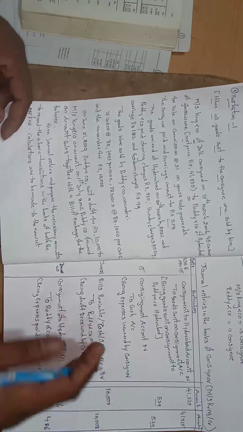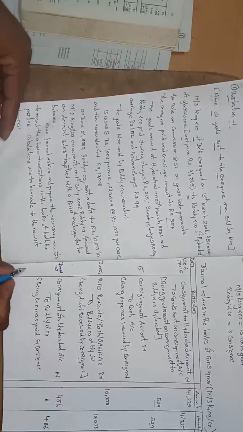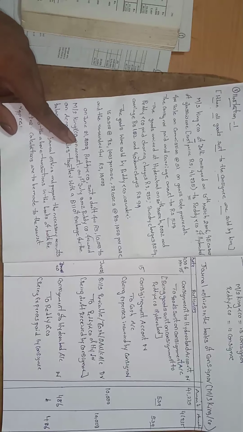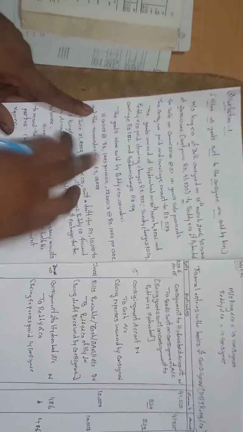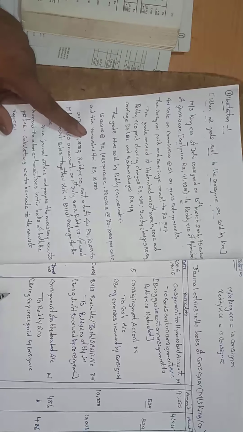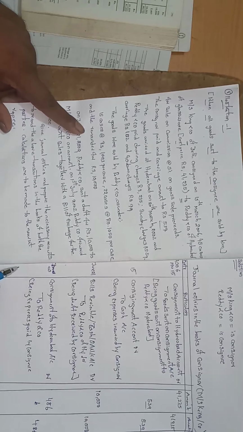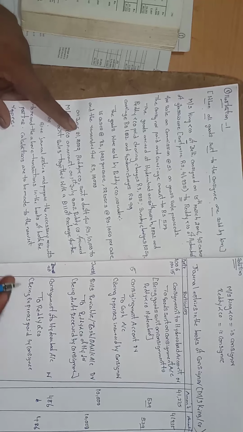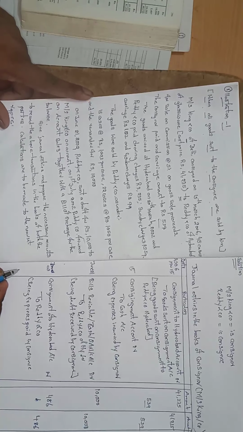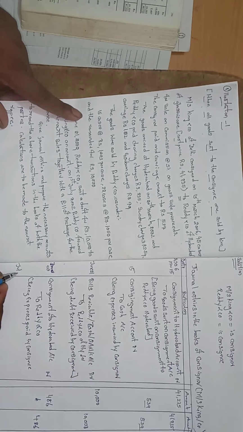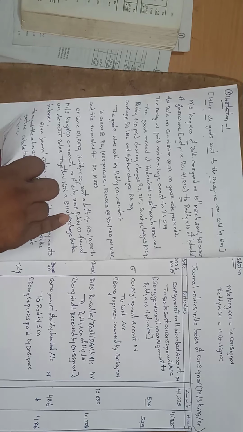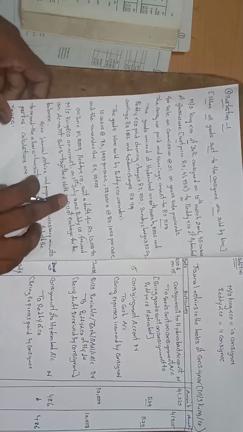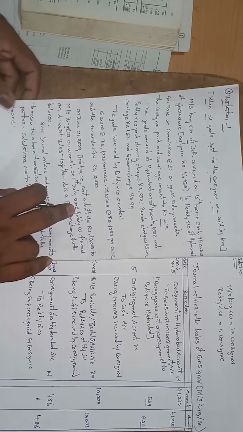Next, what is the procedure of the consignee? The next procedure is sale. Which sale? The goods were sold by Reddy and Co. on July 1st.